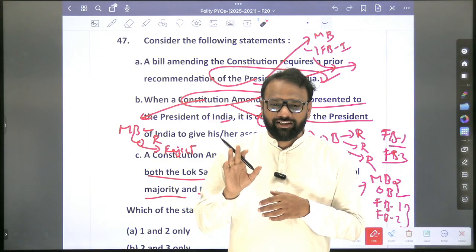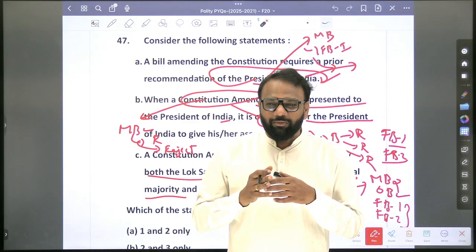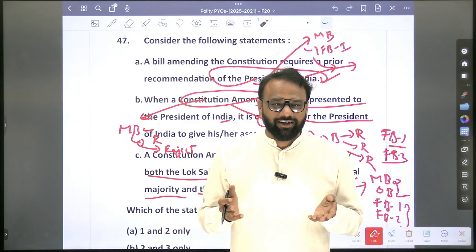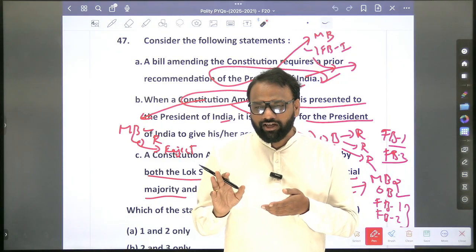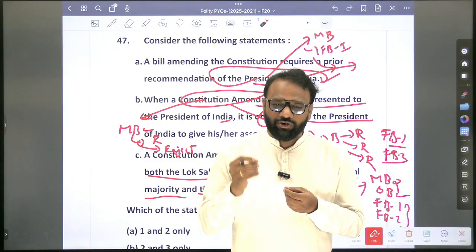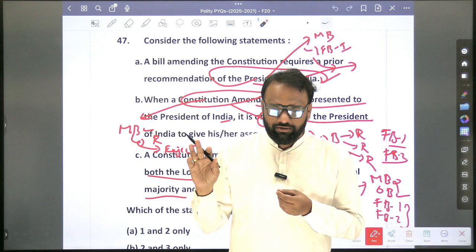So, we shall take the real facts into account. Let us not be in that fantasy world that everything under the sun that is part of the syllabus, I should mug it up. It's not possible. So, in these 3 months, what is the best approach we can build? Based on that approach, we should be able to crack the examination. Okay, that's it.